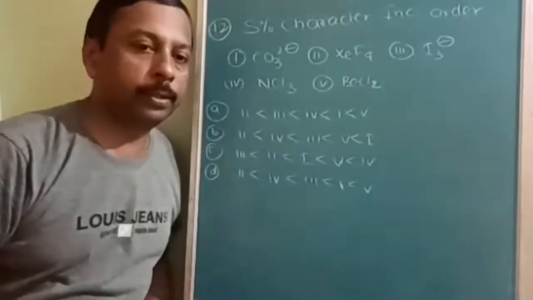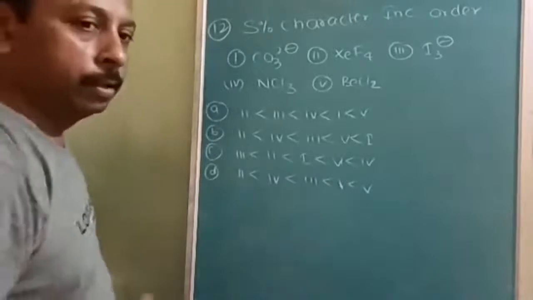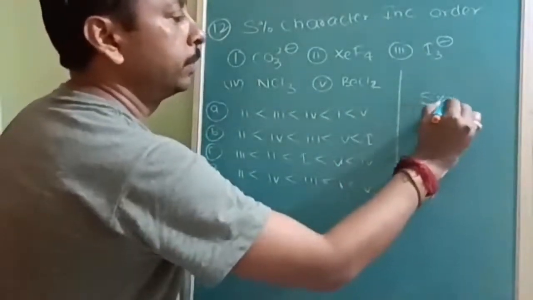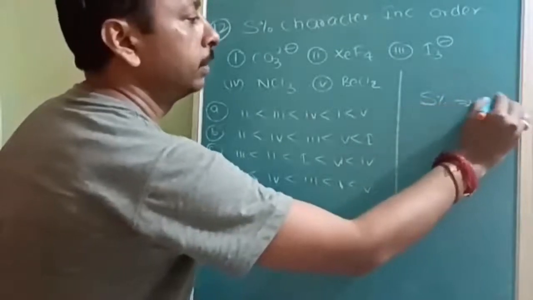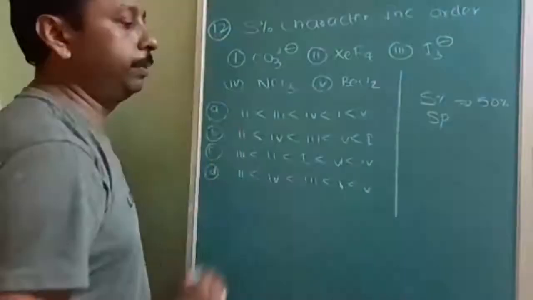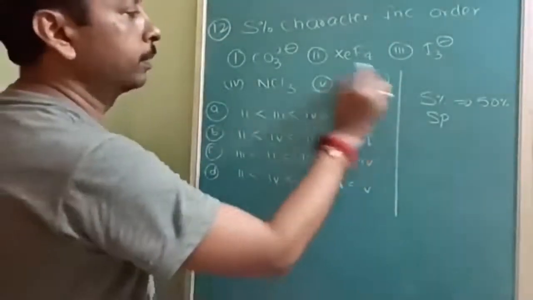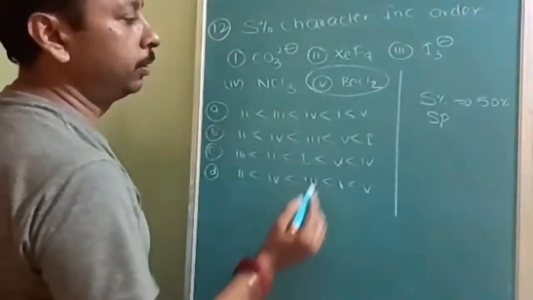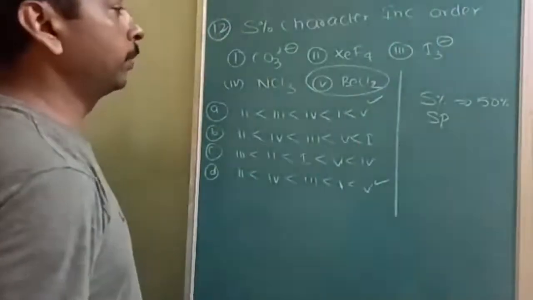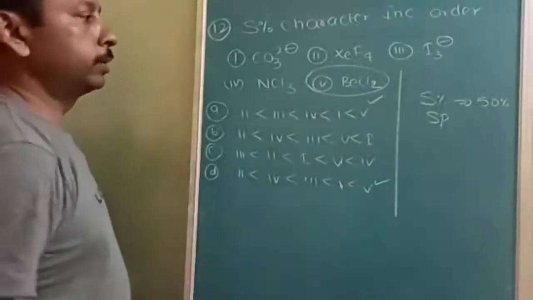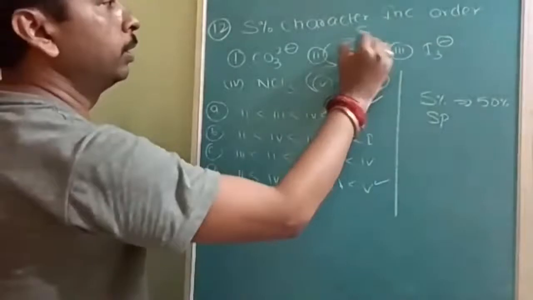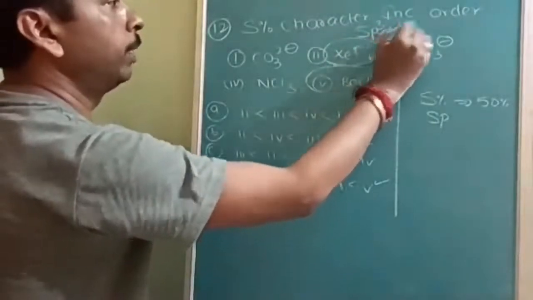Okay. Next question is about S percentage character. Everywhere, in hybridization, S percentage character can be a maximum of 50% when there is sp hybridization. So all of you must be aware sp is BeCl2. So the fifth should be highest, either this one or this one. And the lowest must be XeF4 because of sp3d2 hybridization.